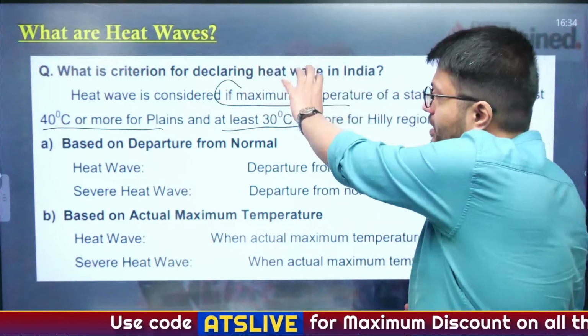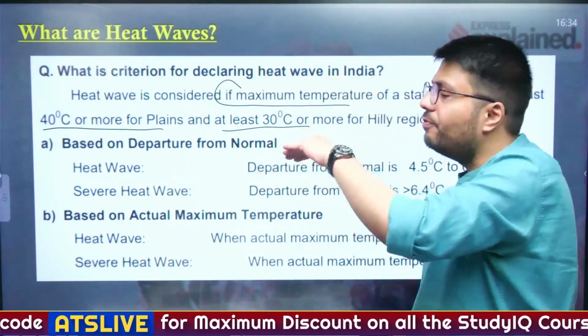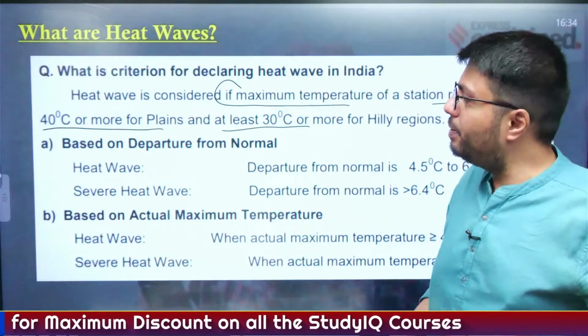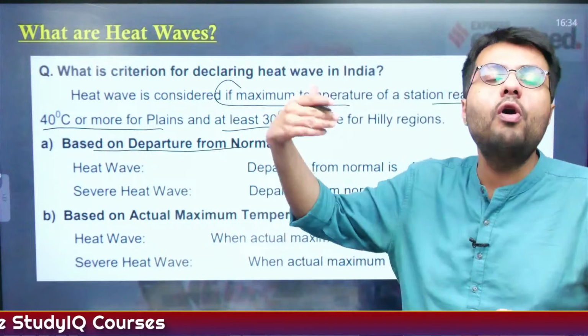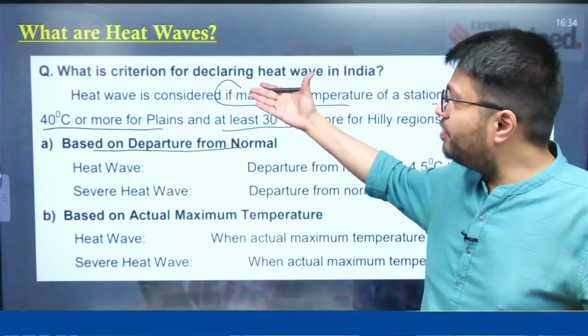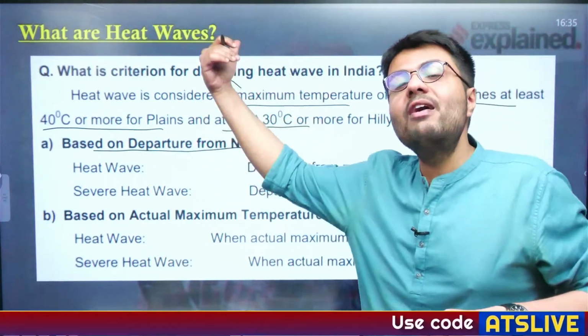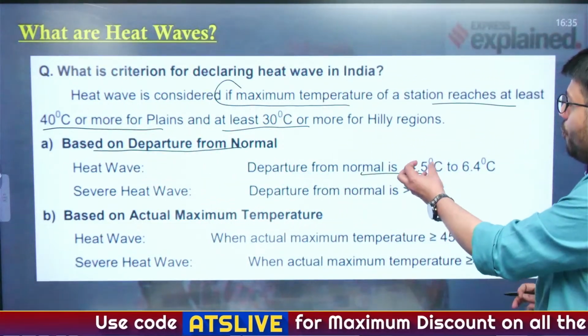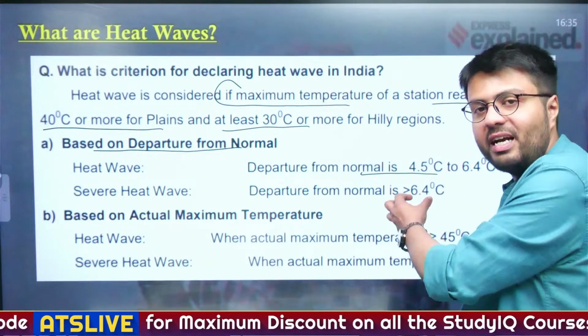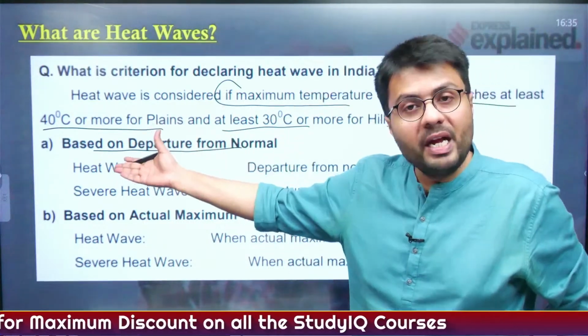Now after this condition has been achieved, we can decide whether or not a heat wave is in place based on two criteria. First is based on departure from the normal temperature. So for example, if the temperature in a plain area is more than 40 degrees centigrade and the departure from normal is between 4.5 to 6.4 degrees centigrade, then it is called an instance of heat wave.